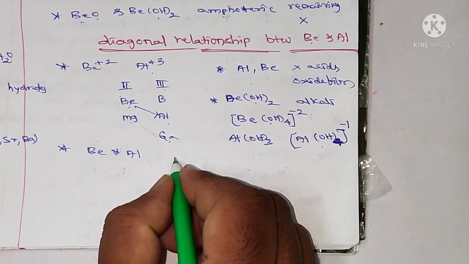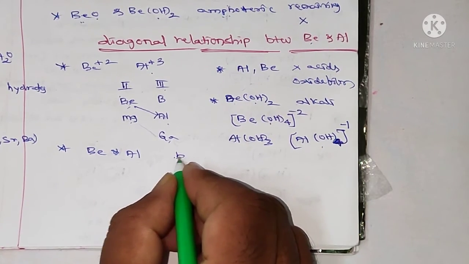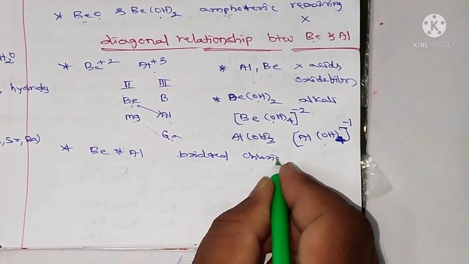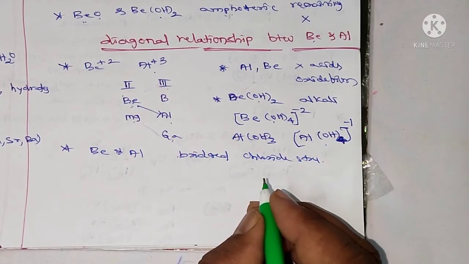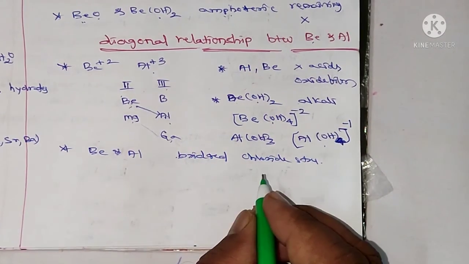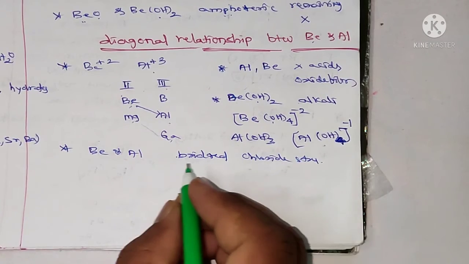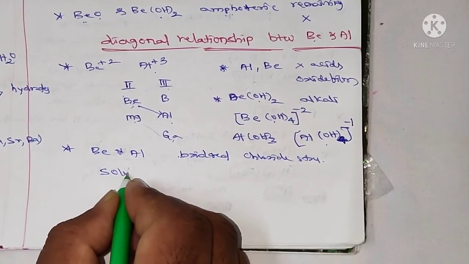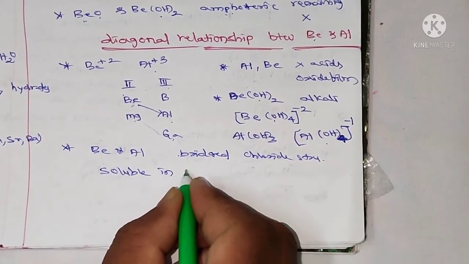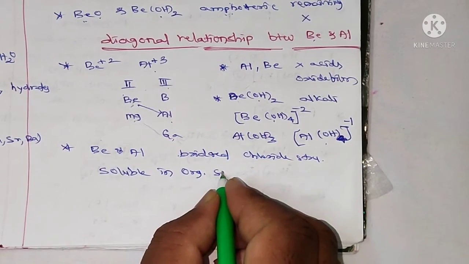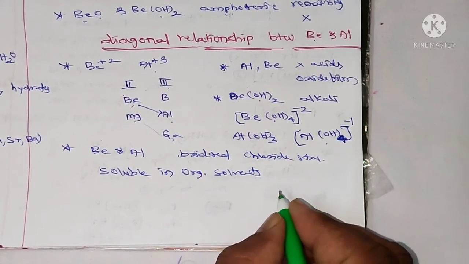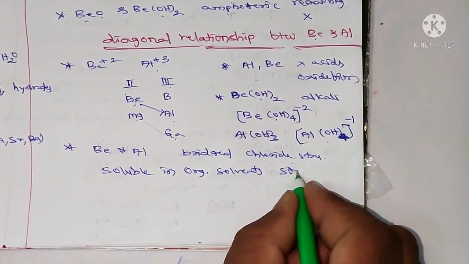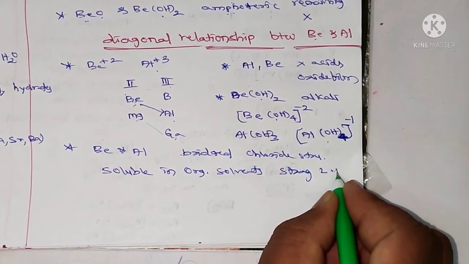Both chlorides are soluble in organic solvents. And they are strong Lewis acids.